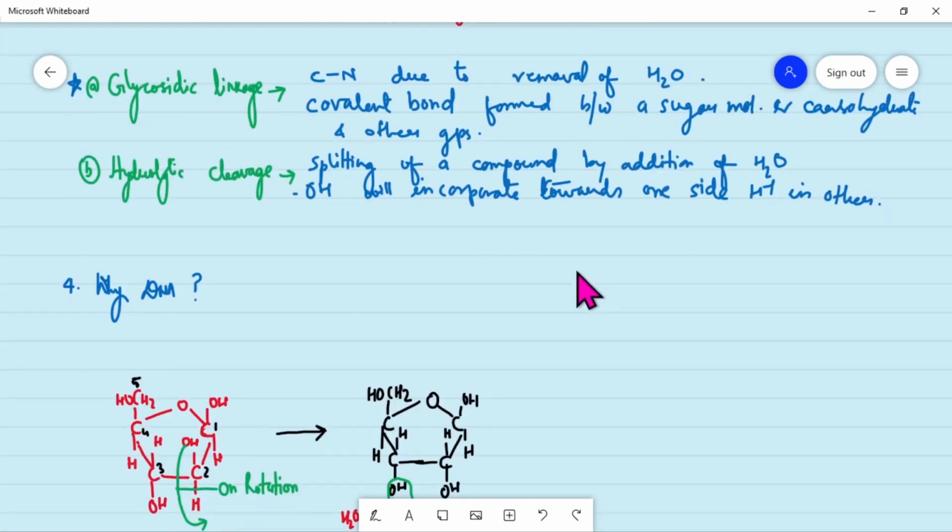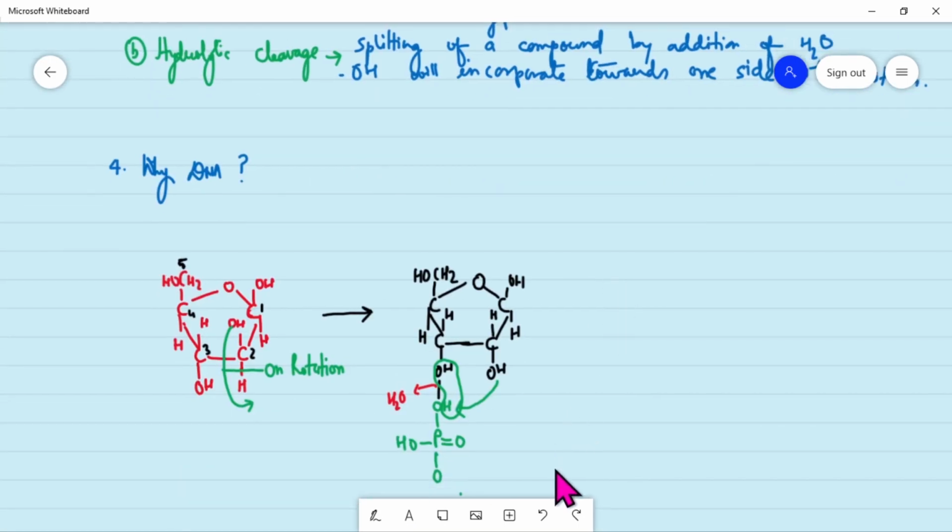Now the question is, I told you earlier that we'll see why DNA is the genetic material in most living organisms rather than RNA. So we'll see what is the feature of DNA, or what is the deficiency we can say in RNA, which makes it less stable.